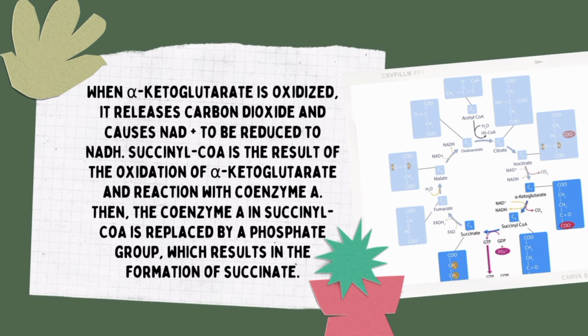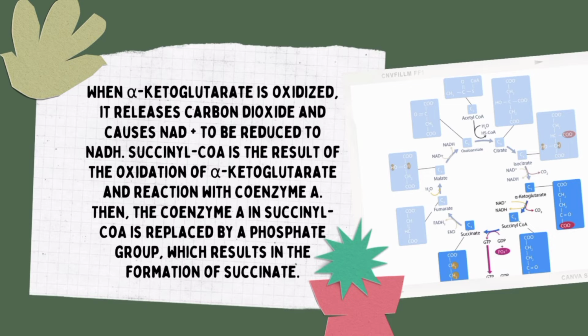When alpha-ketoglutarate is oxidized, it releases carbon dioxide and causes NAD+ to be reduced to NADH. Succinyl-CoA is the result of the oxidation of alpha-ketoglutarate and reaction with coenzyme A. Then the coenzyme A in succinyl-CoA is replaced by a phosphate group, which results in the formation of succinate. So, sa slide nito, ito lang yung parang kabuuan ng last na slides na na-discuss.